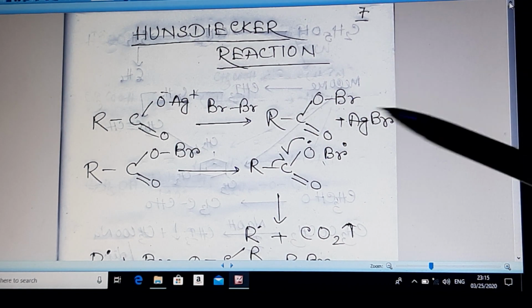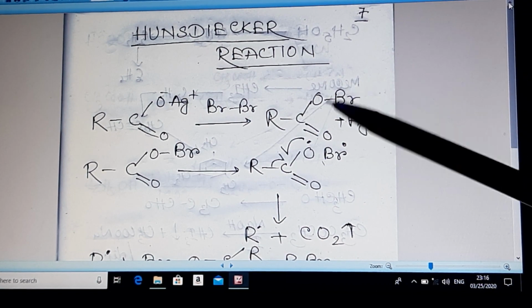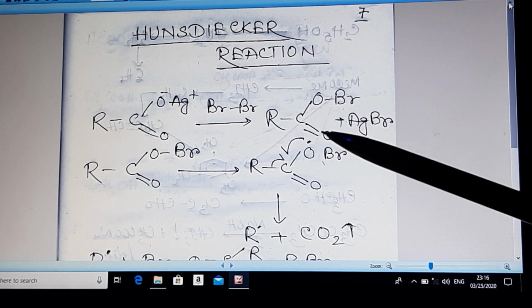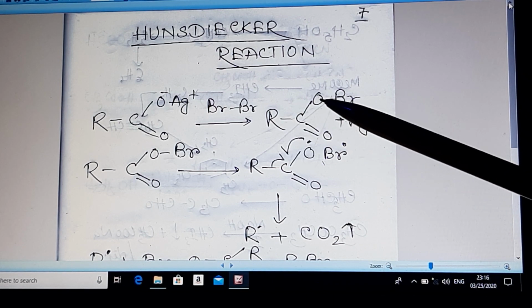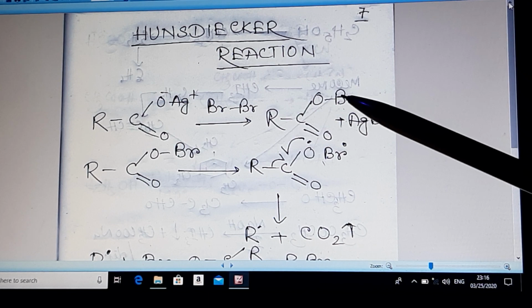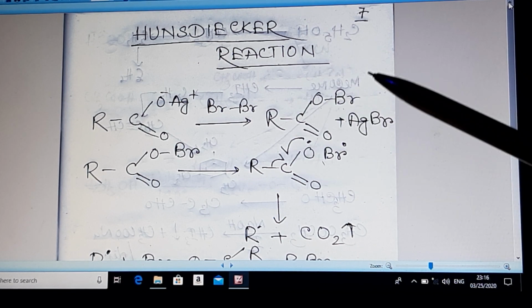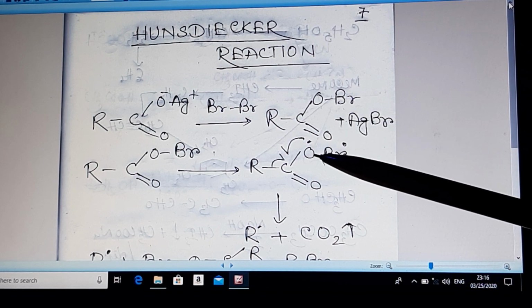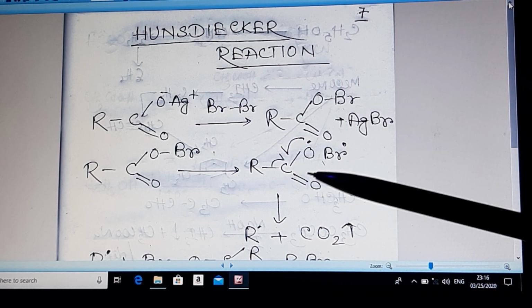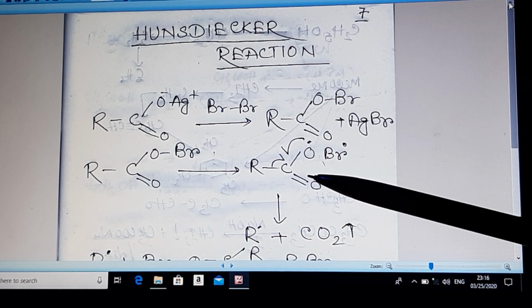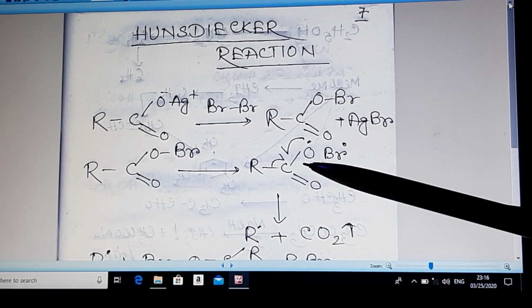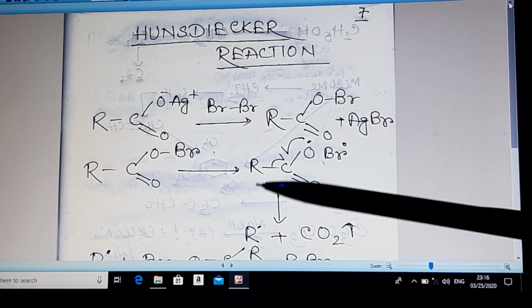In this compound, you can see that three types of bonds are present: the R-C bond, the C=O bond, C-O, and the O-Br bond. The O-Br bond is the weakest among these, so it will be broken to form free radicals, RCOO dot, which loses CO2, and R dot will be the product.